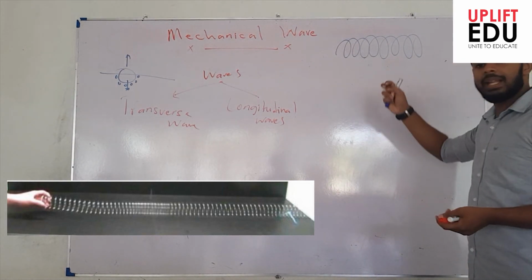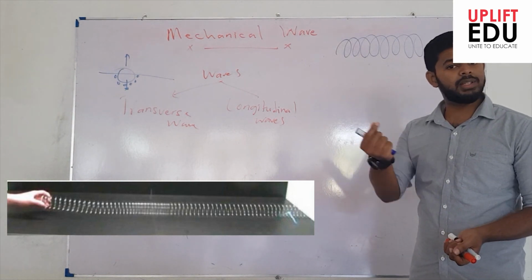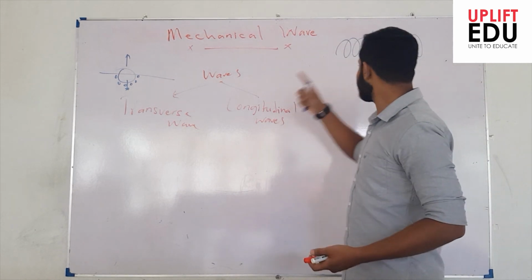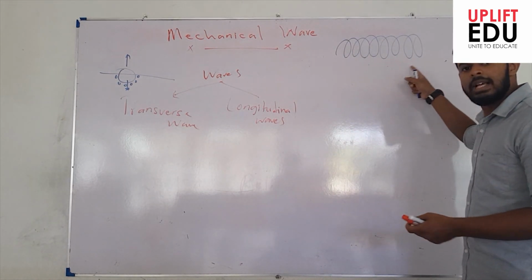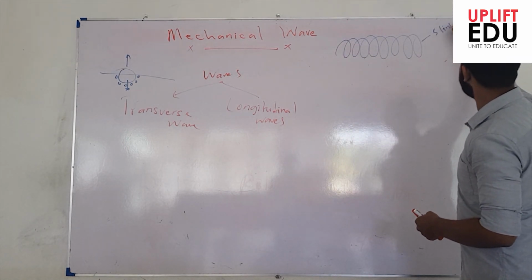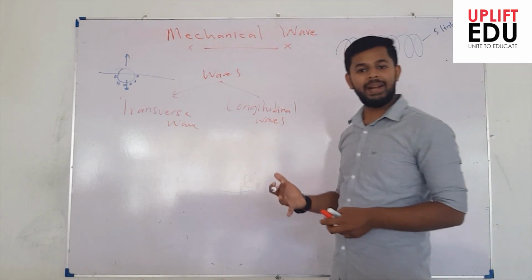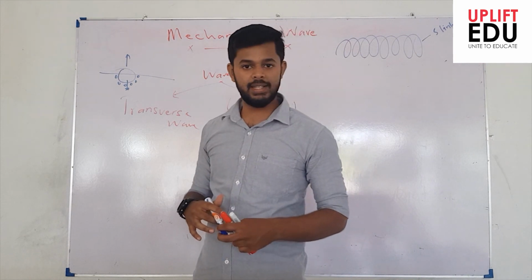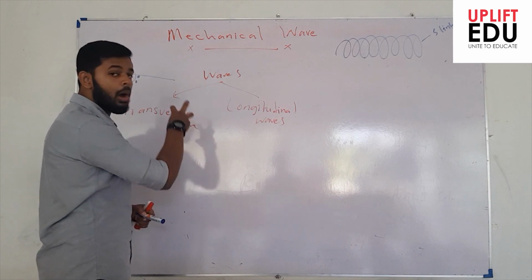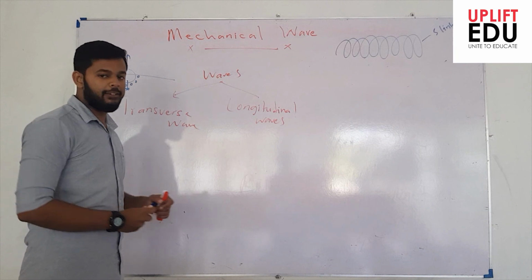So a slinky is something like a spring, or even something like some girls' plastic bangles. Some of you have seen it. Some girls wear a very long bangle, a continuous structure, something like a spring. Similarly, this is a slinky. This slinky is made of metal, right? We commonly use this for the wave practicals in our school laboratories. So using this slinky, we are going to separately study how transverse waves and longitudinal waves differ, right?